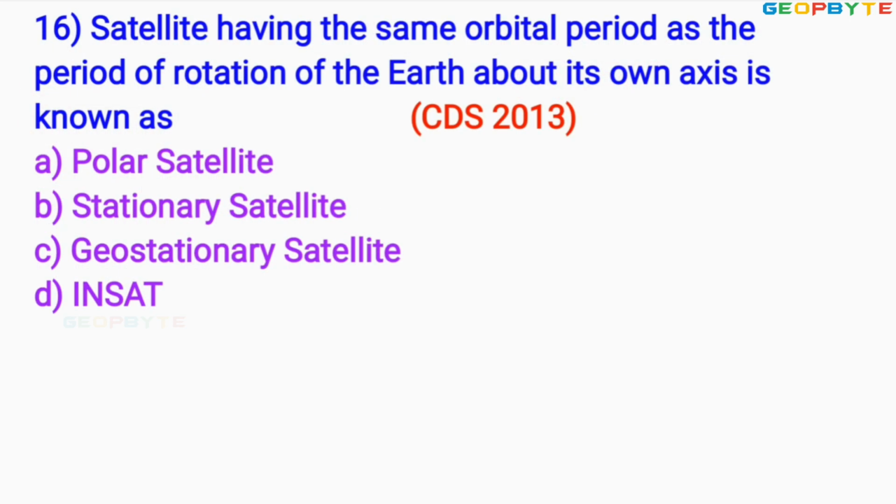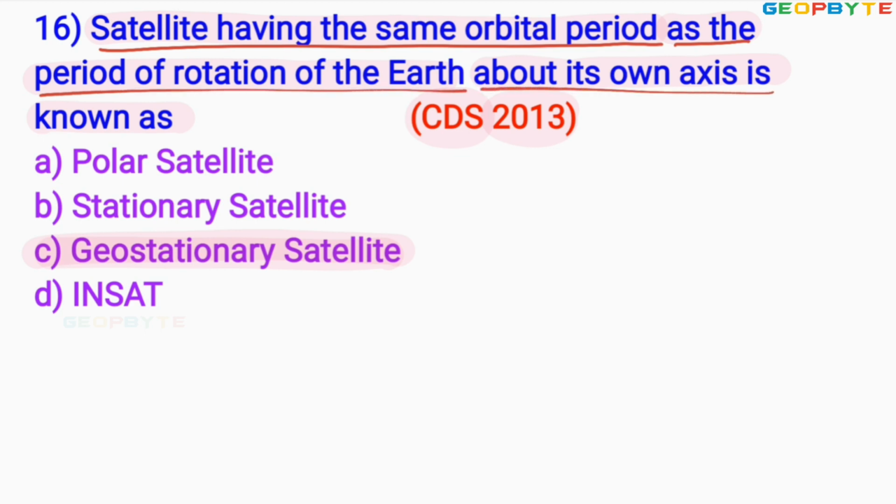Look at the 16th problem, asked in 2013 for the CDS exam. A satellite having the same orbital period as the period of rotation of the earth about its own axis is known as a geostationary satellite. This is a very important problem. Once again, the satellite having the same orbital period as the period of rotation of the earth about its own axis is known as a geostationary satellite. Therefore, option C is absolutely correct. Let us move to the next problem.